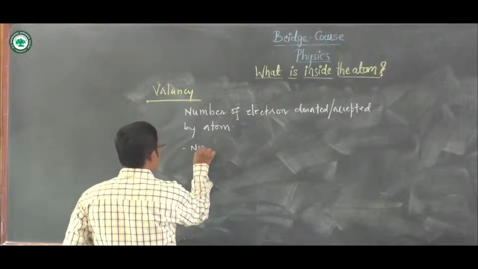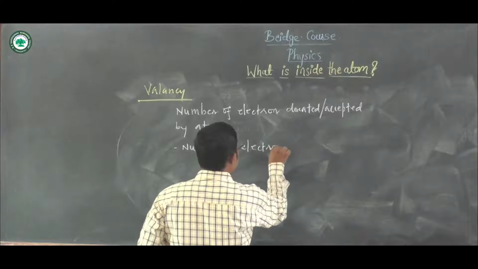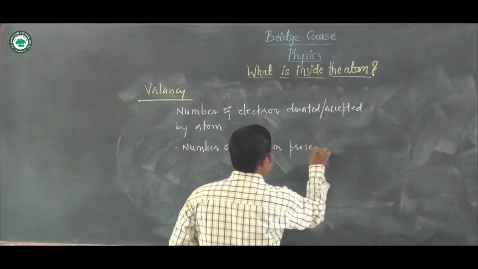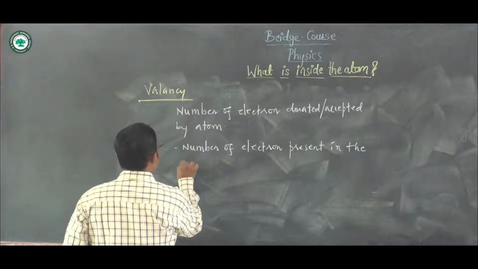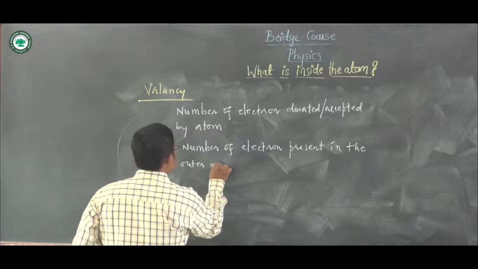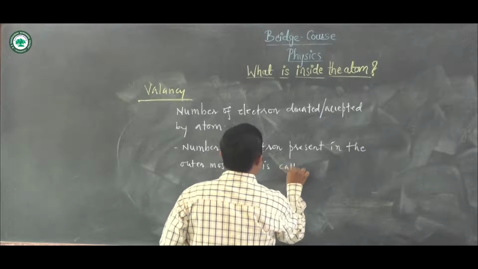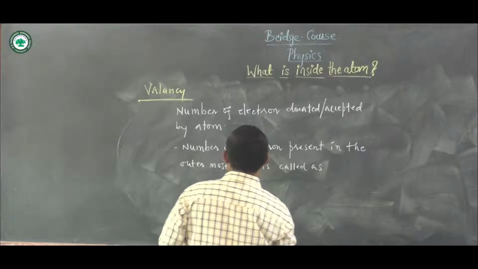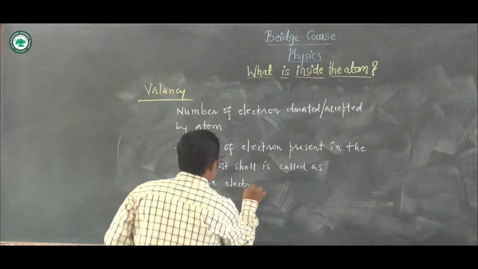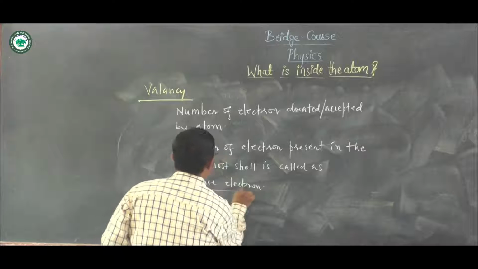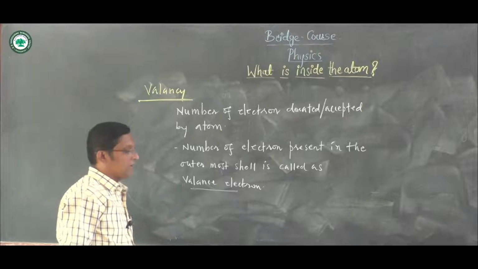And the number of electrons present in the outermost shell is called the valence electron. त्यांना काय म्हणतात? Valence electron. It is called the valence electron. With the help of this, we can decide the valency.